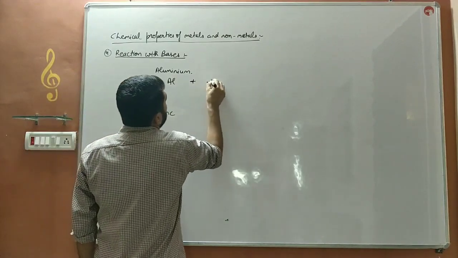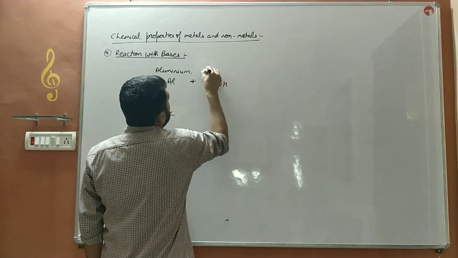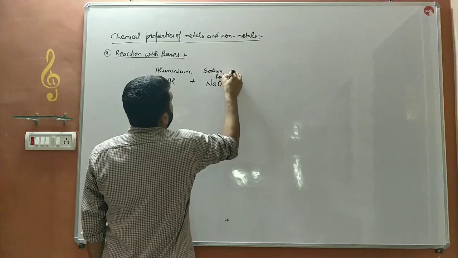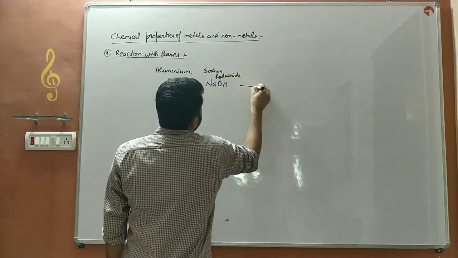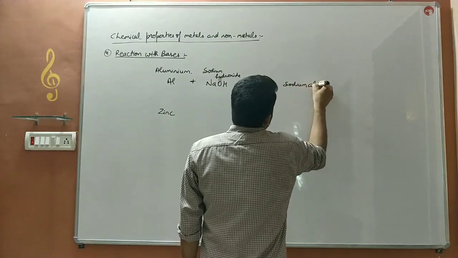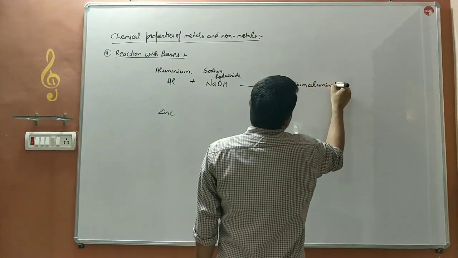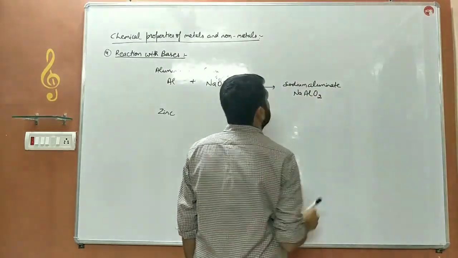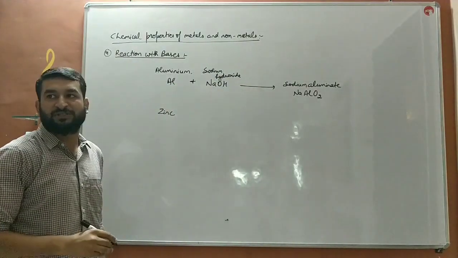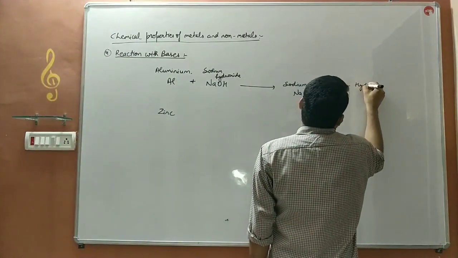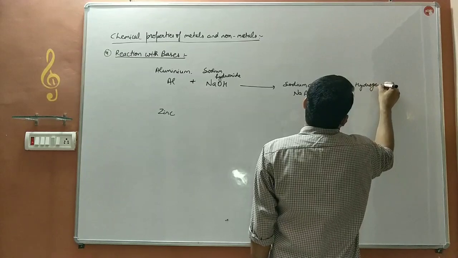Aluminium reacts with one of the strongest bases, sodium hydroxide, and it will form sodium aluminate, that is NaAlO2. It is a complex salt along with the release of hydrogen gas.